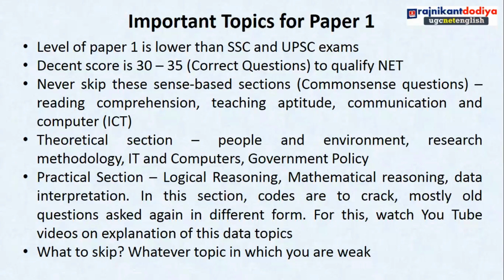Then in your own subject, where you have mastered it with B plus or more, the subject paper will be easier than paper 1. Say you correctly answer 60 questions out of 100 in UGC NET English literature or any other subject; you will have around 120 marks. So 120 plus 60 will be 180.